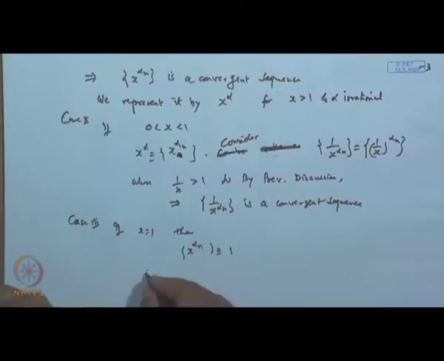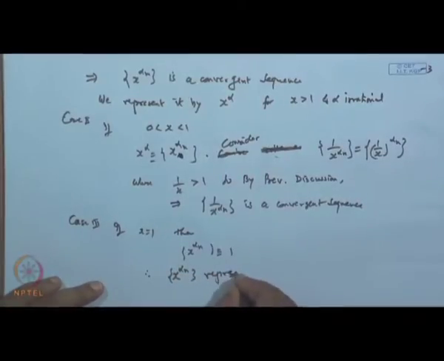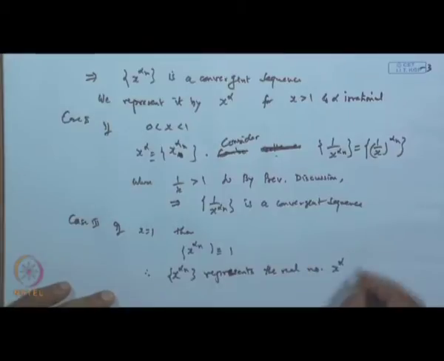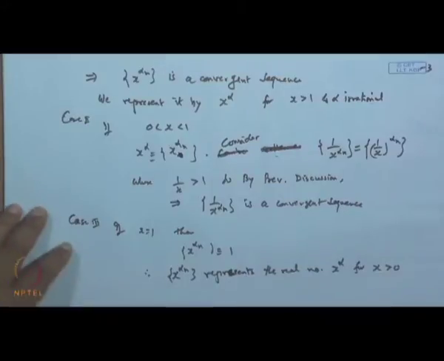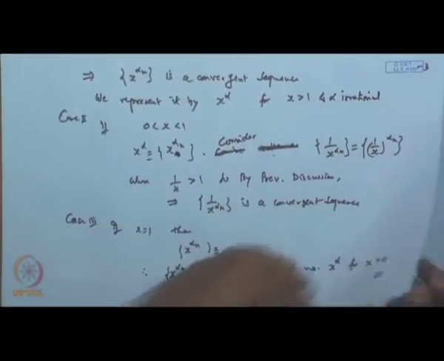Therefore, the sequence x to the power alpha n represents the real number x to the power alpha for all x greater than 0, and this will be an irrational number. So this represents it, and the index can also be justified with the help of a Cauchy sequence.